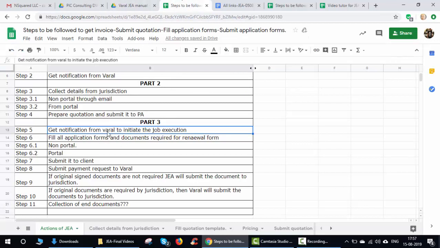Now we have completed this, and the second stage is that you will start filling the application form. There are two stages in that. Even in filling the application form, the process is different for non-portal and for portal. So in the next video we'll discuss how to fill the application form for non-portal, and then how to fill the application for portal. For each portal we will discuss it separately.